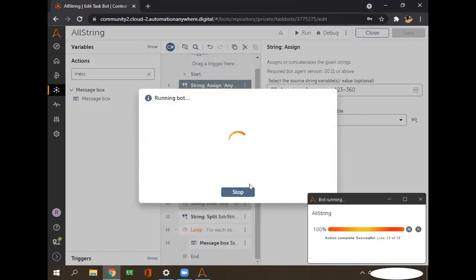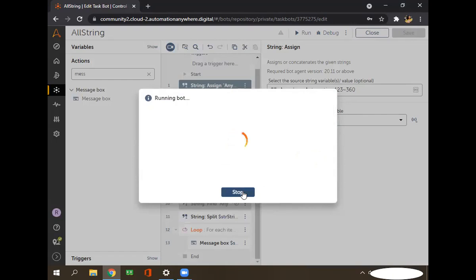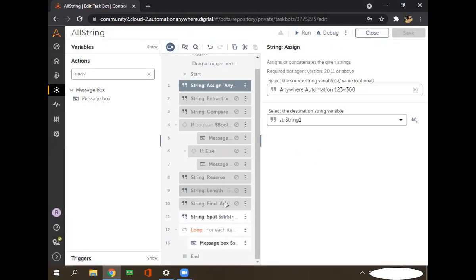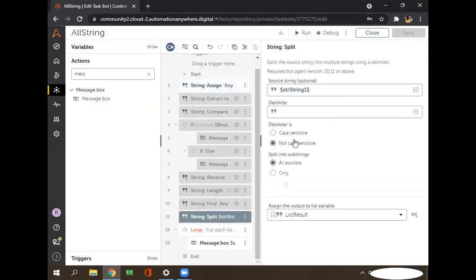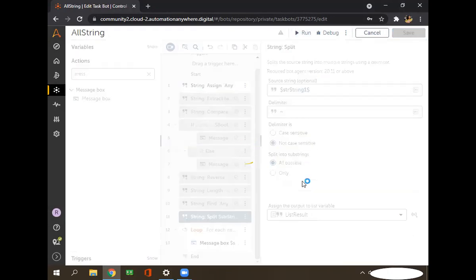Okay, so let's change this space with this special symbol, and let's see what result we are getting in the list. Let's split. I'm going to use this symbol. And let's see what result we are getting. And then 360 will be the answer.